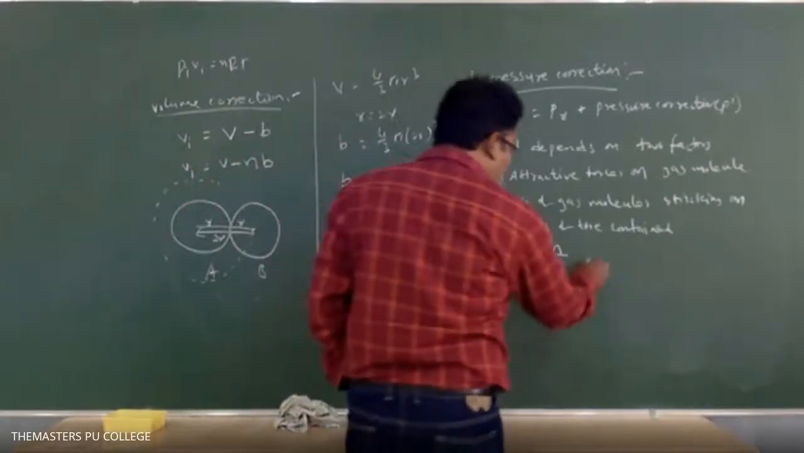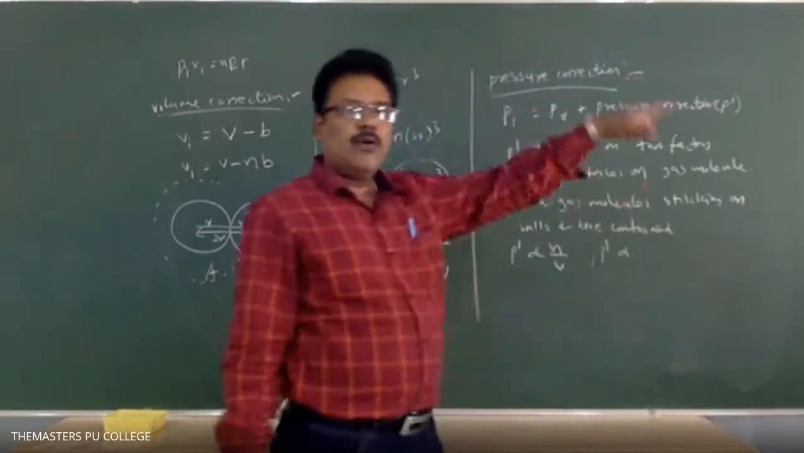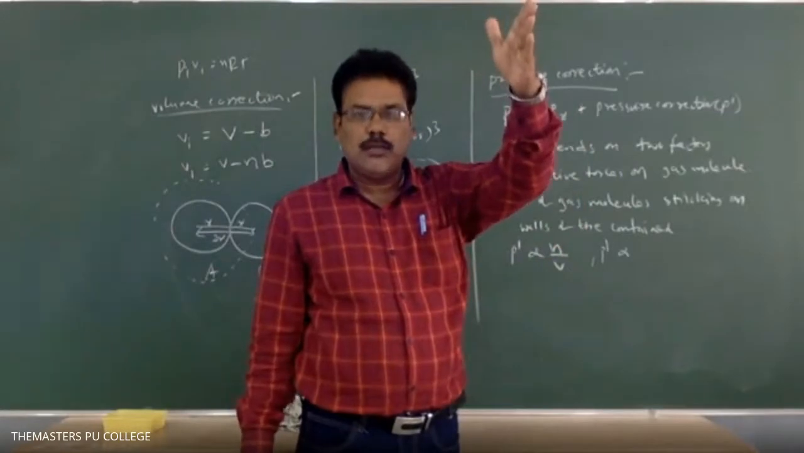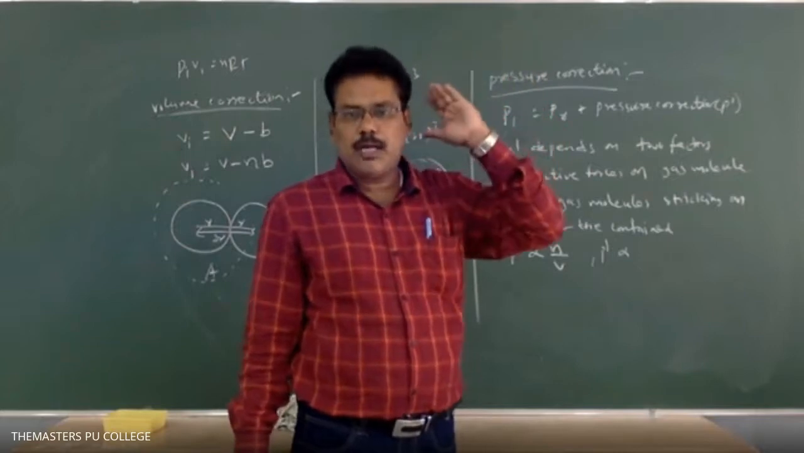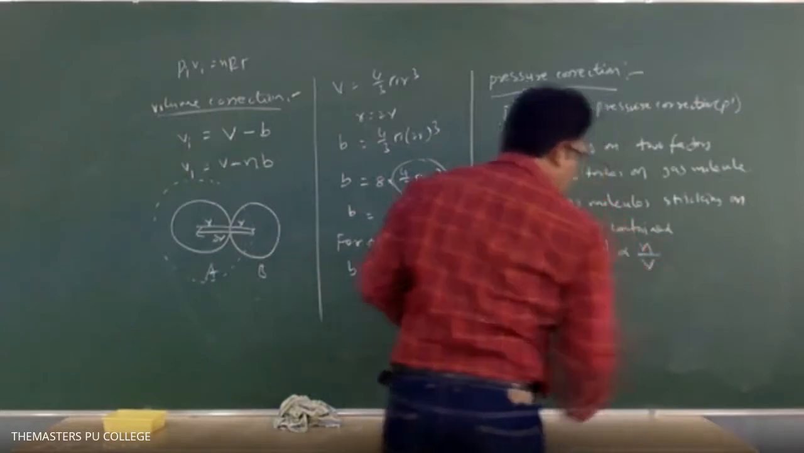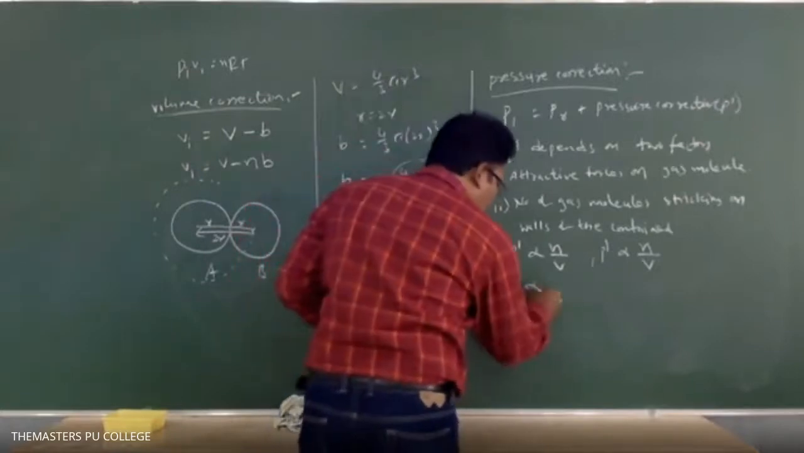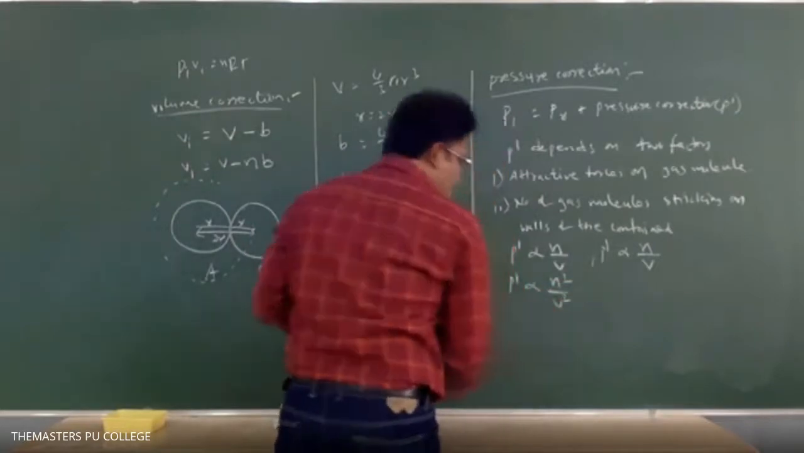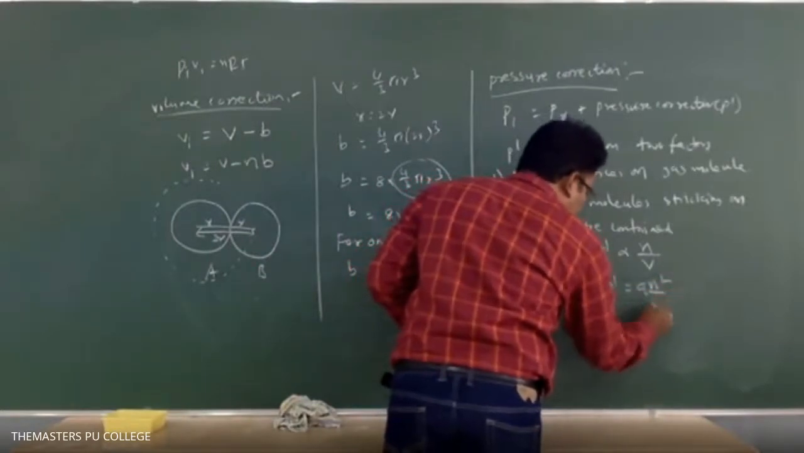Similarly, P dash also depends upon the number of gas molecules striking on the walls of the container. How many gas molecules are striking on the walls also depends upon the concentration of the gas. So P dash, the second factor, also depends upon the concentration of the gas. So now the pressure correction depends upon two factors, n by V into n by V, which is equal to n square by V square. So P dash is equal to a n square by V square.